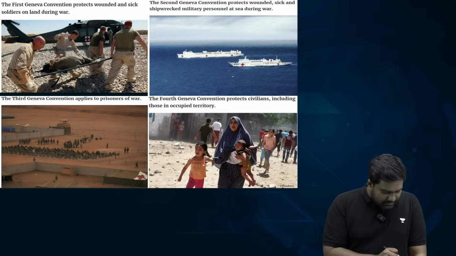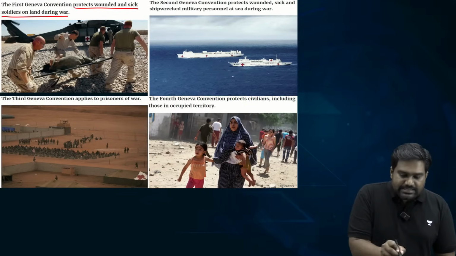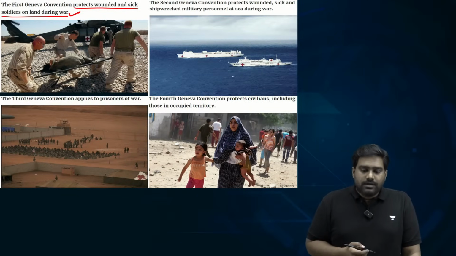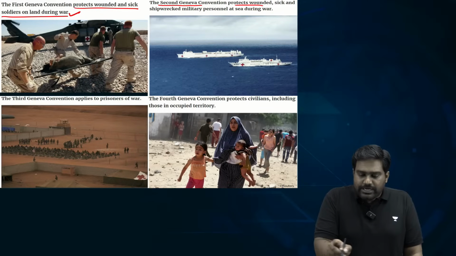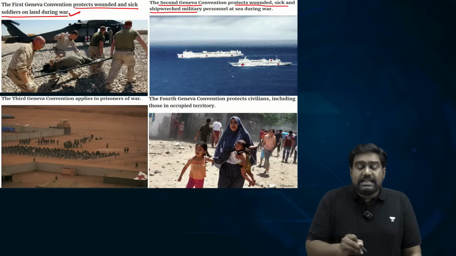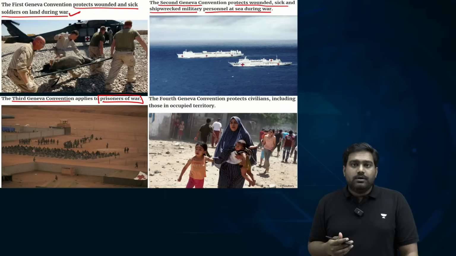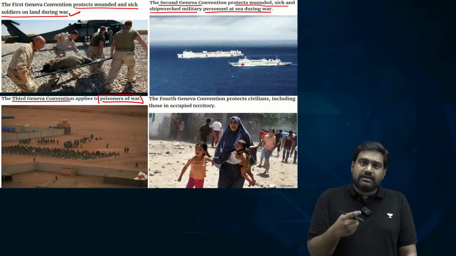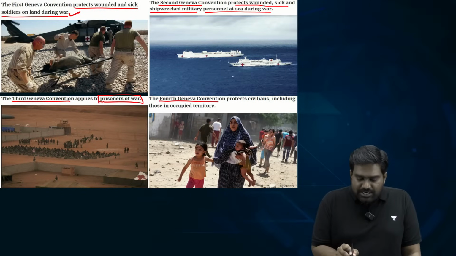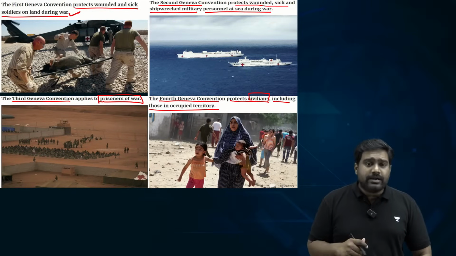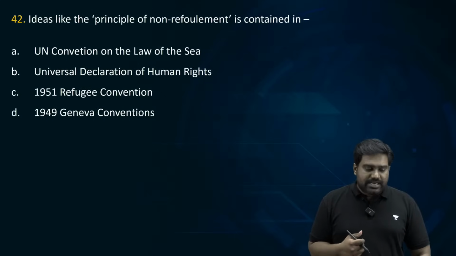The first Geneva Convention protects the wounded and sick soldiers on land who are fighting the war. The second Geneva Convention protects the wounded, sick and shipwrecked military personnel at sea during war. The third Geneva Convention offers protection to POWs, prisoners of war: how POWs have to be treated, how their basic rights have to be protected. And the fourth Geneva Convention protects civilians, including those in occupied territories like Palestine, for example. All right. So collectively, these 4 are called the Geneva Conventions.